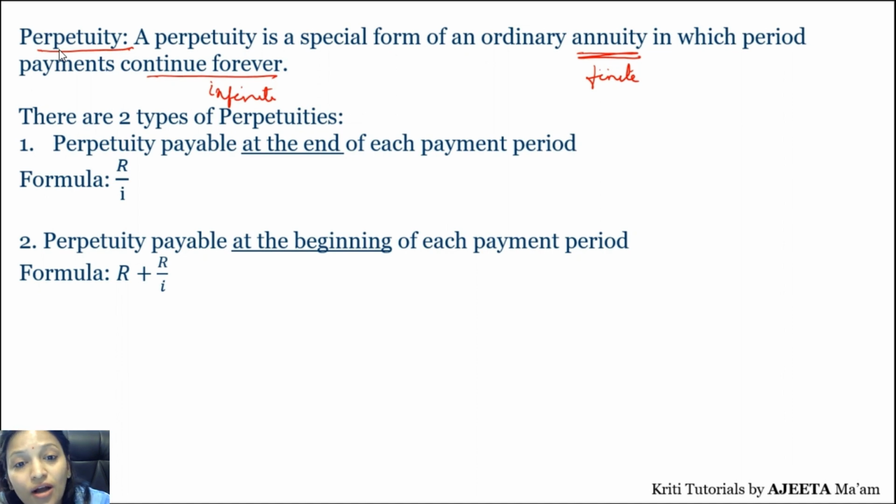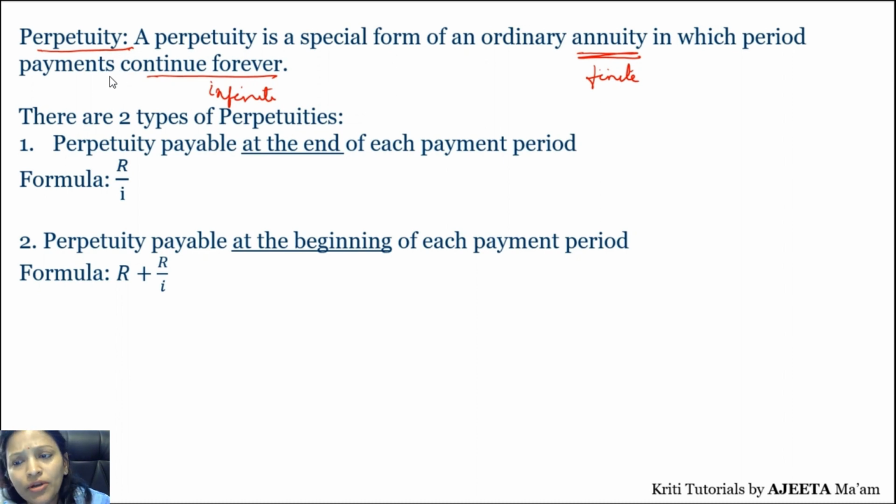So your rent will come, it will get deposited every month in the bank. So you have made that procedure, right? And you are earning some interest. Then who is going to receive that amount, right? But the years are not fixed, then how do you calculate it? So basically it will continue to future generations. You don't know for how many years it will continue. You have not fixed the time. So here the time is not there. So it continues forever.